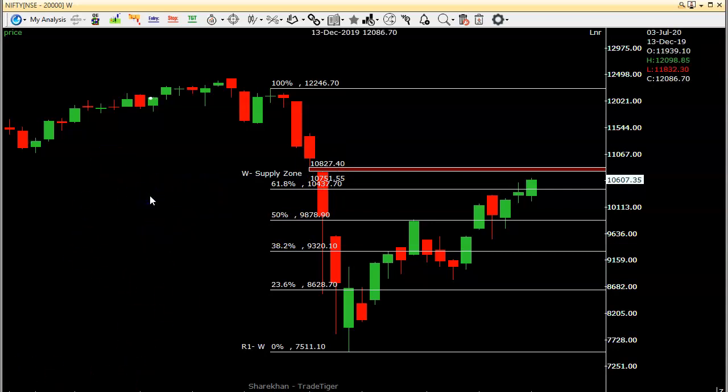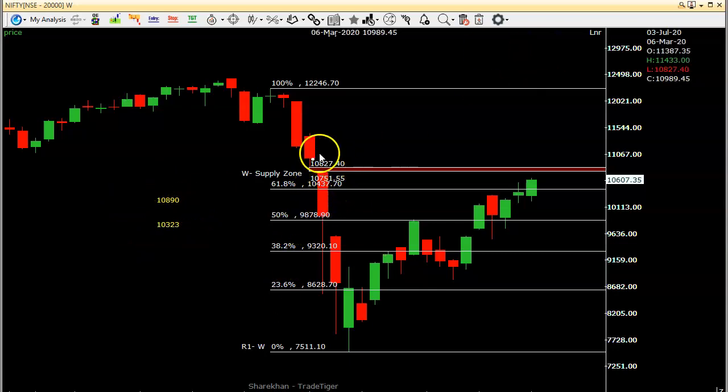That is for your information, based on the volatility. On the downside, 10,323. So this is the range expected for next week for Nifty. The high side 10,890, on the downside 10,323. So these are the levels based on the volatility of the Nifty.